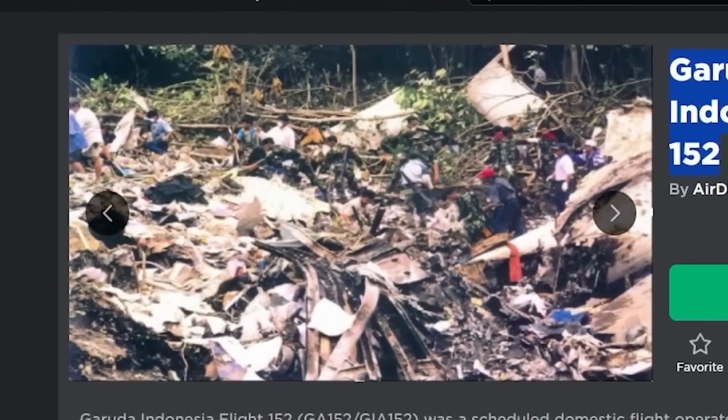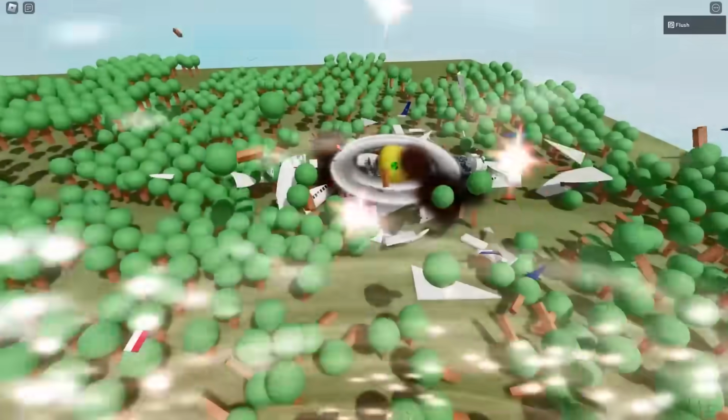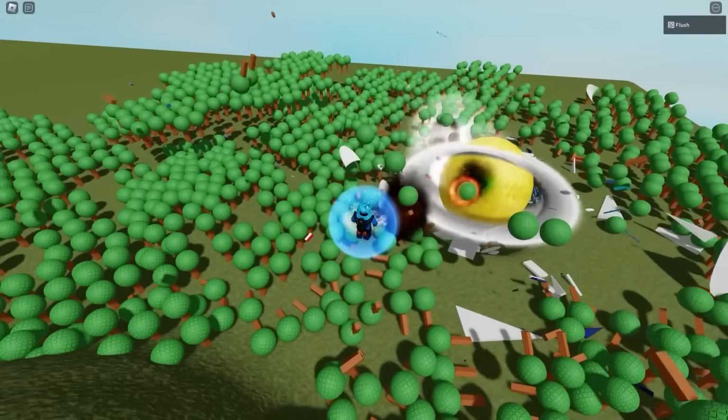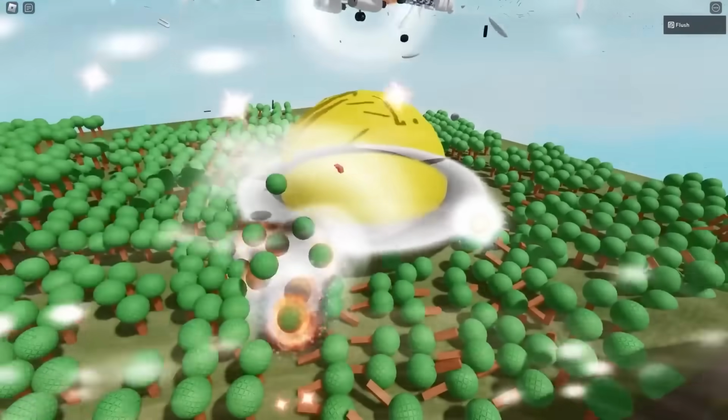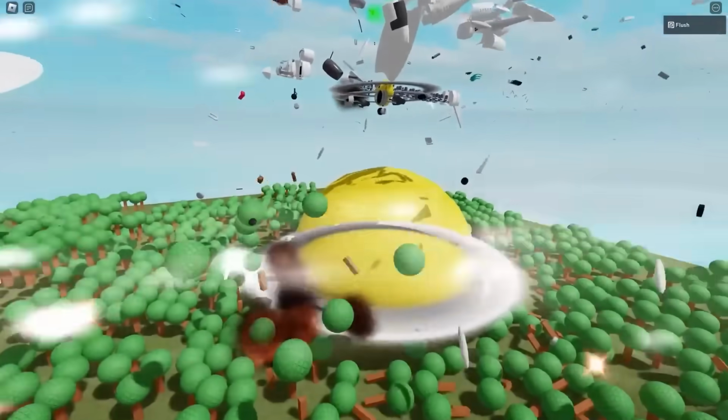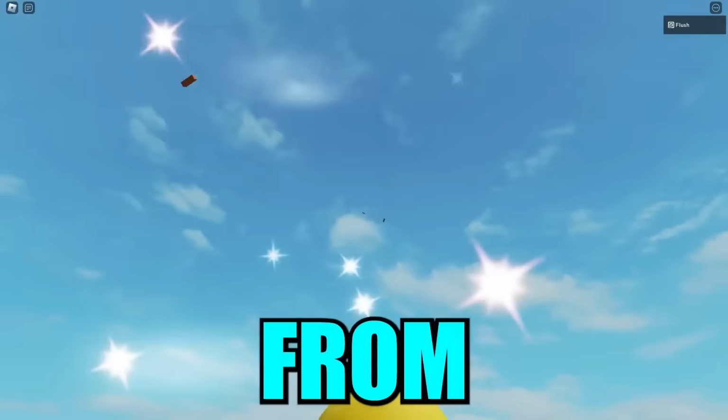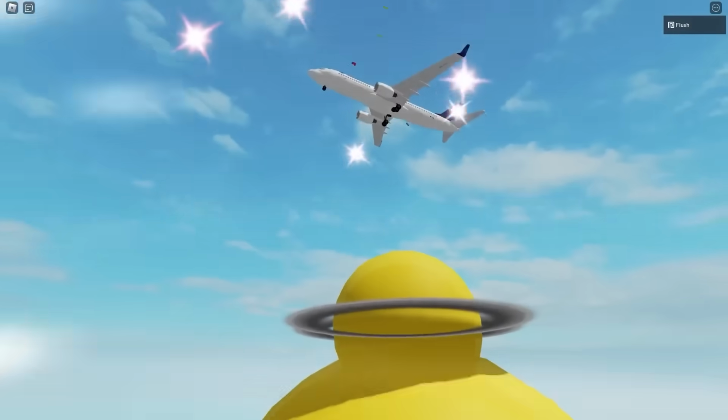Oh geez, is that a real picture? Alright, what do we have? Okay, it just kind of explodes in the trees. Oh, that's a big explosion. Okay. Hold on, let me see that again. Okay, yeah, so the plane just falls down into the forest and a huge explosion occurs. All right, let's see it one more time. Is it gonna jump up from the sky again? Oh yeah, there it goes.